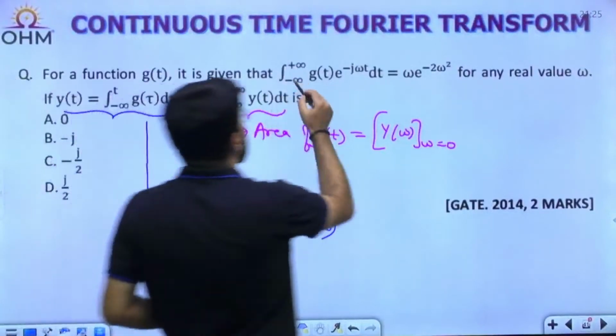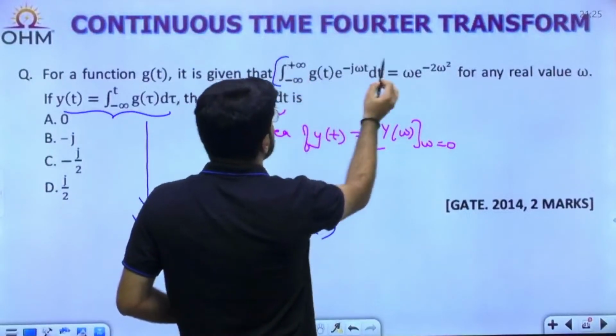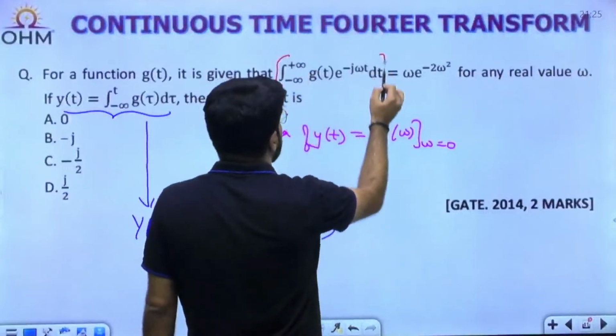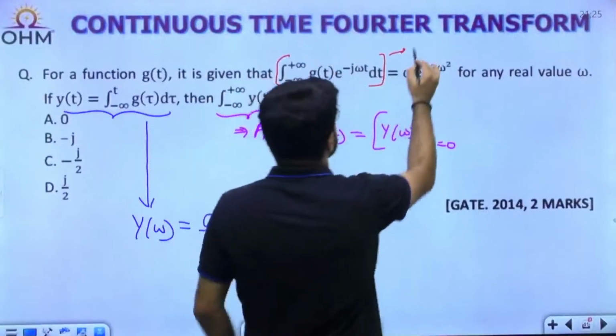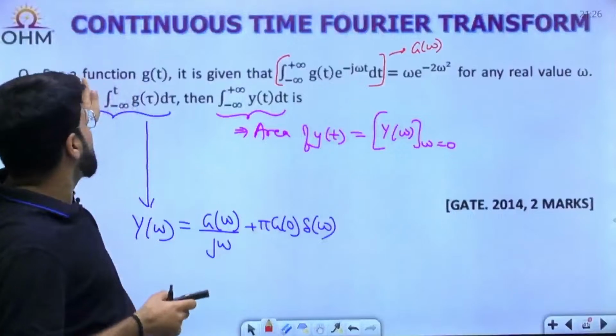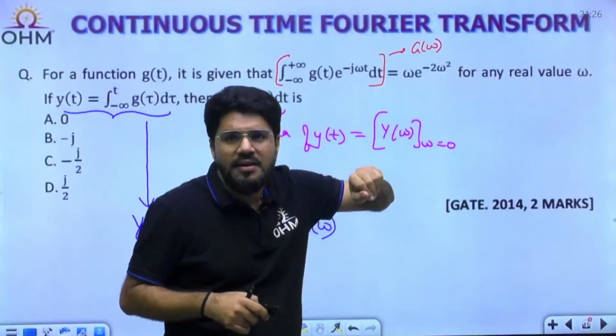What is this? The integral from minus infinity to infinity of g(t) e^(-jωt) dt is the Fourier transform formula only. This is the Fourier transform of which signal? g(t). So this is G(ω). So what they are indirectly telling is that there is a function g(t) whose Fourier transform is ω e^(-2ω²), right?